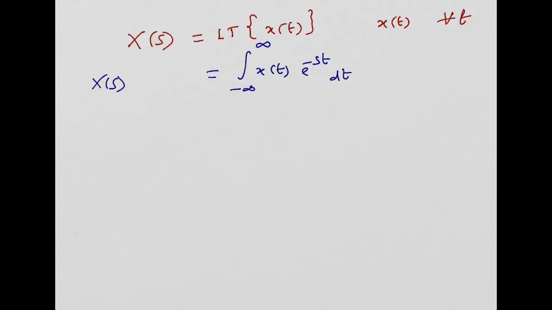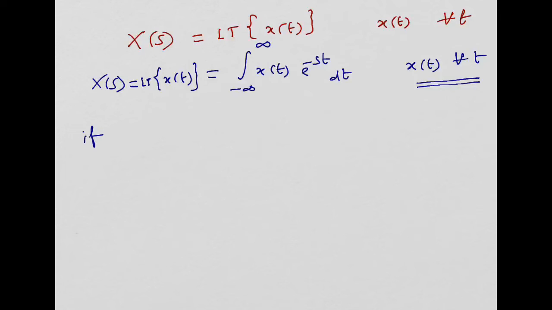The Laplace transform of any continuous time domain signal x(t) can be obtained with the help of the projection of x(t) over e^(-st) and taking the integration from minus infinity to plus infinity. If x(t) is defined for all values of t, then there is a possibility to have this definition over minus infinity to plus infinity. If it is defined from minus infinity to plus infinity, then there is a meaning of using this formula from minus infinity to plus infinity, x(t) e^(-st) dt.